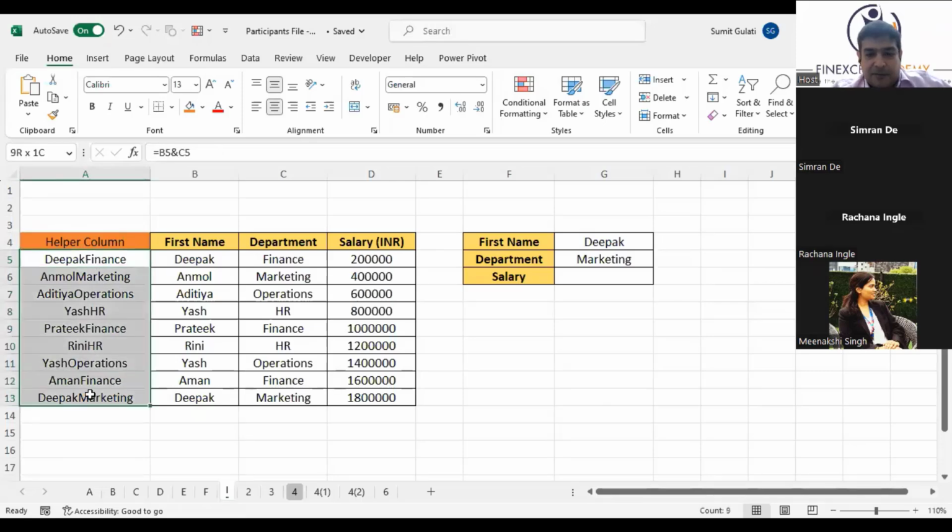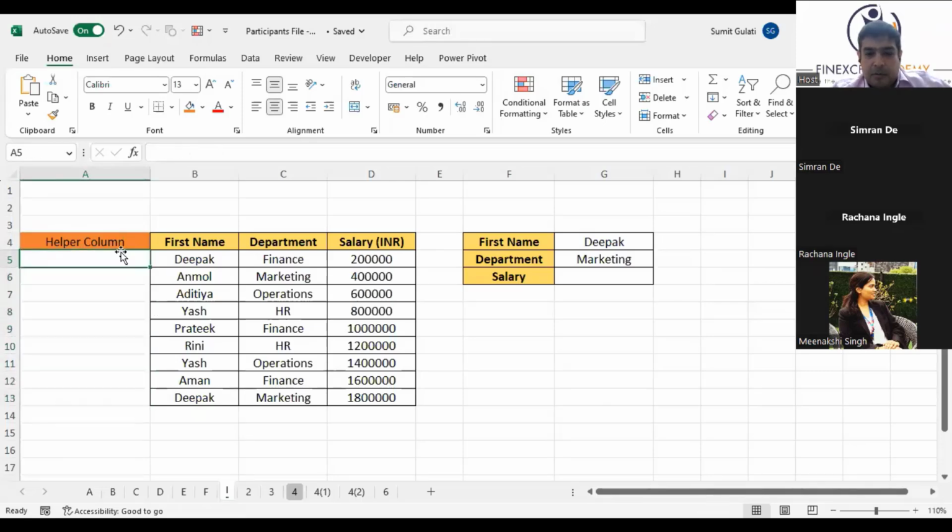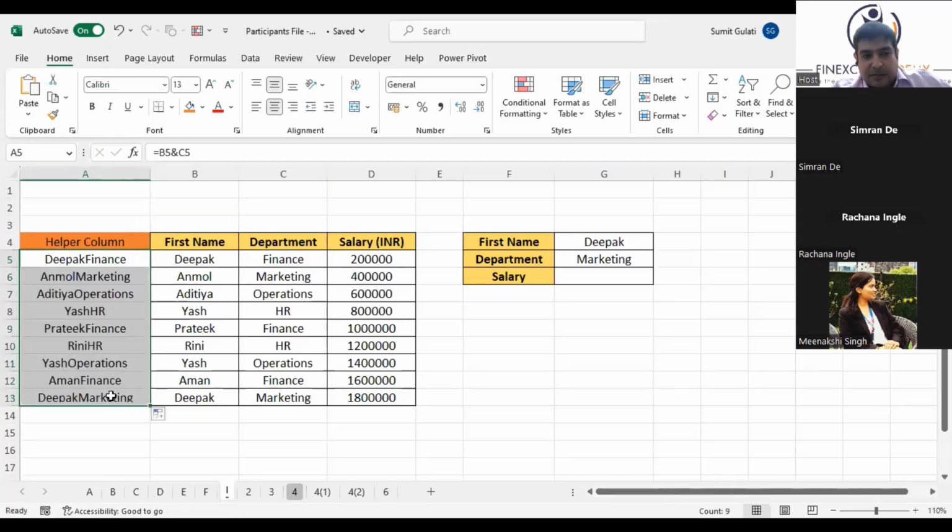Here I have written a formula which is just equal to this and this, and pressed enter, and it will join the two. It's as good as using a concatenate function or a concat function or a text join. And then we drag it down. Obviously, it will add these two together. Clear? Done.